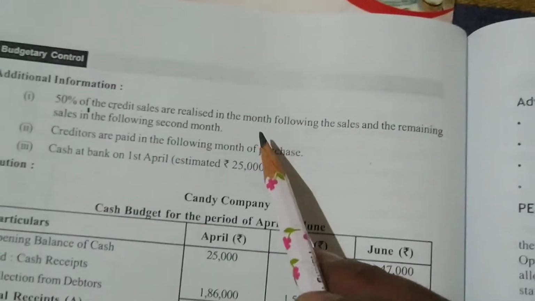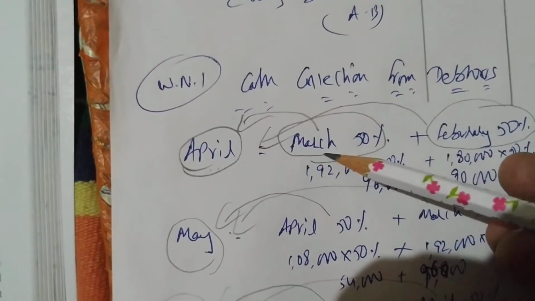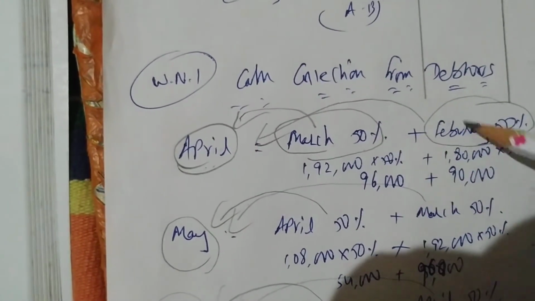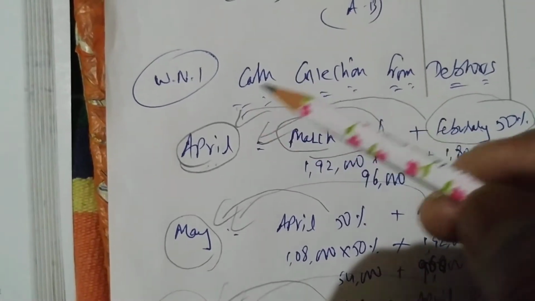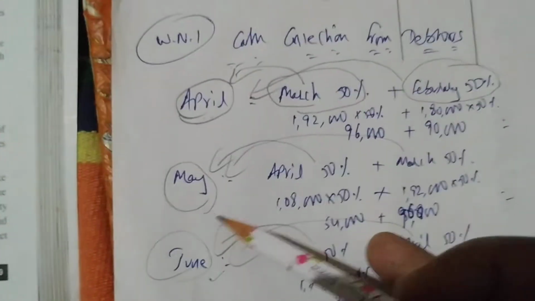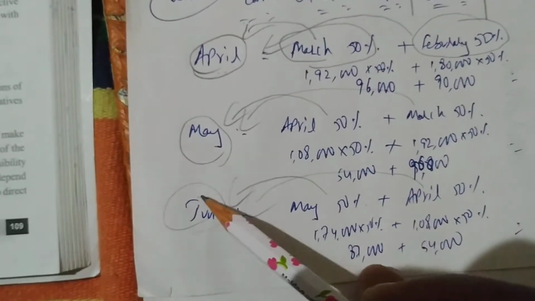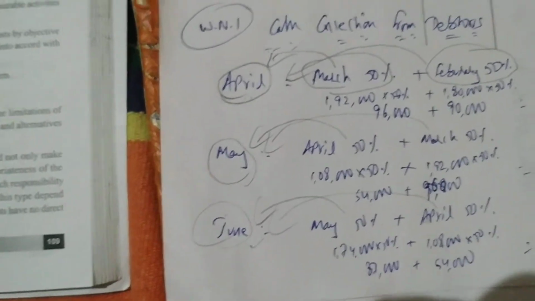In the question, if he says a month following, it means from where we are preparing the budget, April. So go 1 month before, 50%. If it is 2 months, go 2 months before April. So February and March will be received in the month of April. Again in the month of May, 1 month before means April and 2 months before means March. And June, 1 month before means May and 2 months before means April. Very easy. Next, payments now.